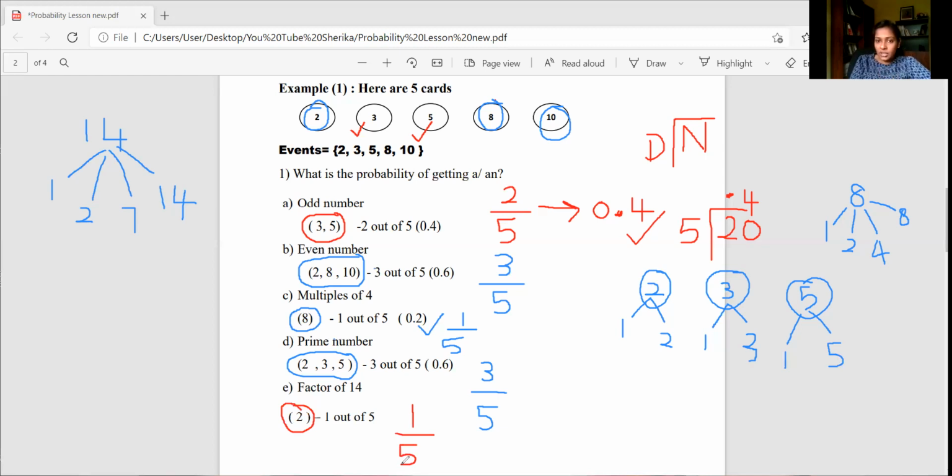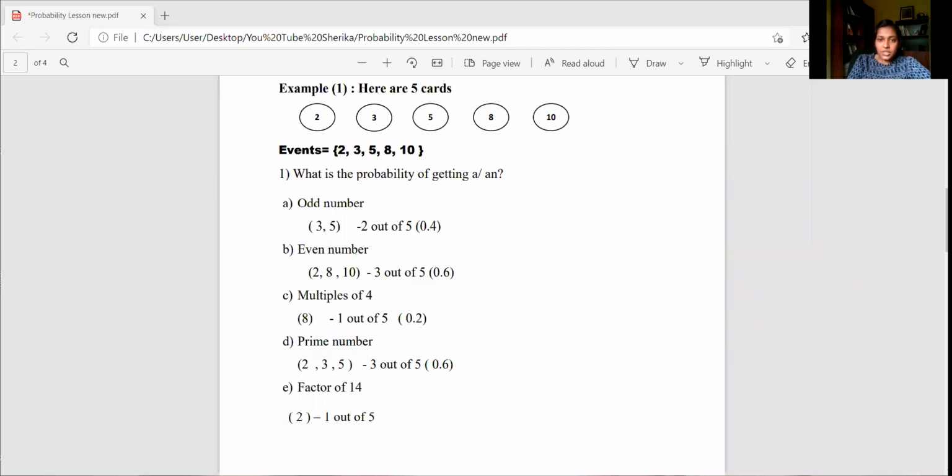Now what we have done here, I have given 5 numbers. Out of those 5 numbers, we have taken according to our question. The first part, we have identified the odd numbers, then the even numbers, then the multiples of 4, then the prime numbers, and then a factor of 14, right? I think the first question is very clear. Now let's move to the second question.